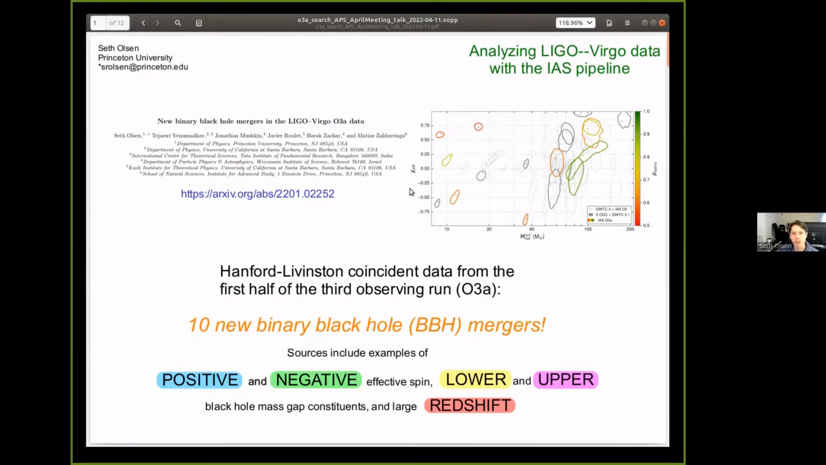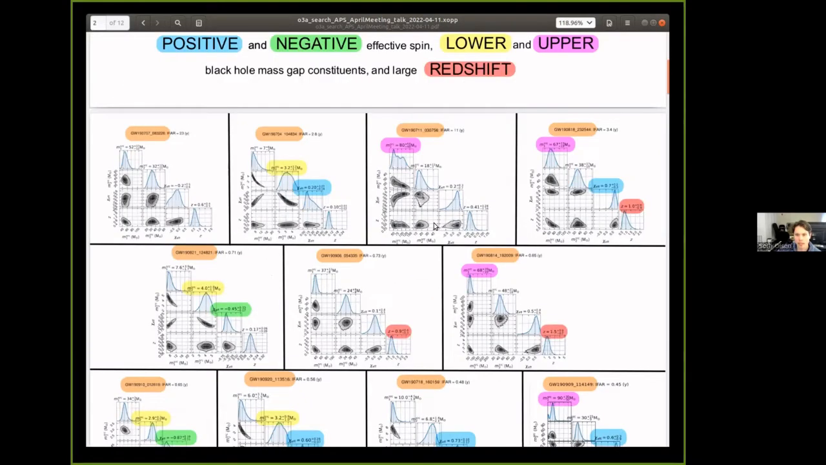And we are using the IAS pipeline with some new improvements in the detection statistic and template bank, as well as a new parameter estimation software to analyze the O3a data and find 10 new binary black hole mergers, in addition to the 44 that were found by the LIGO-Virgo collaboration, and also an independent analysis that produces the OGC catalogs.